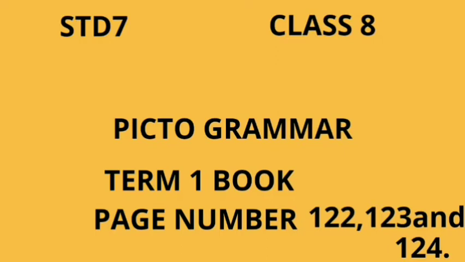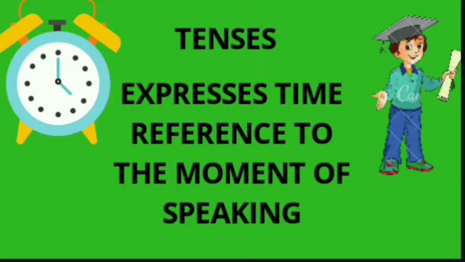Before going to this, we should recall the previous year portion. Tenses: what is present tense, past tense and future tense? Tense is a category that expresses time reference with reference to the moment of speaking. Actually, tense represents the time. In a sentence, the verb helps to find out the tense form.